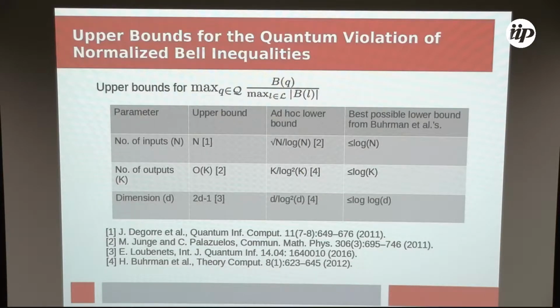Well, the maximal quantum violation of normalized Bell inequalities has been studied, and we have upper and close to matching lower bounds. For example, I'm just going to mention the upper bounds: n, the number of inputs, and well, a constant.